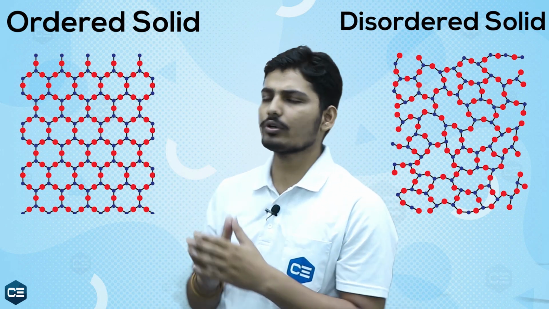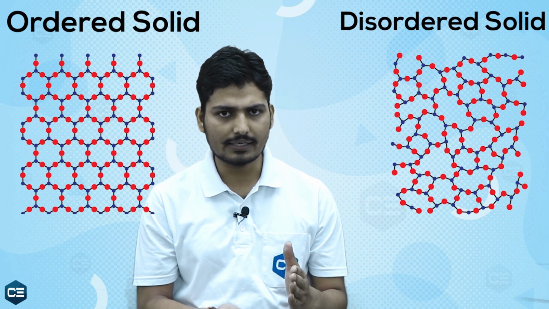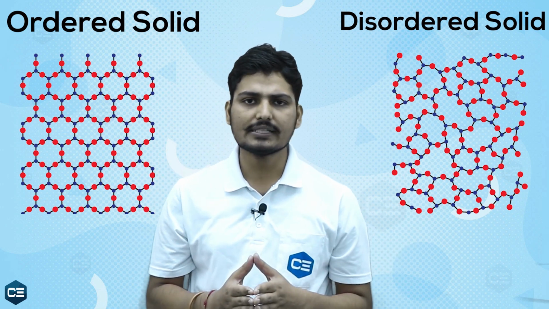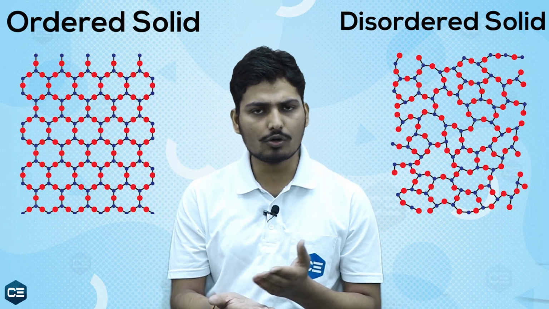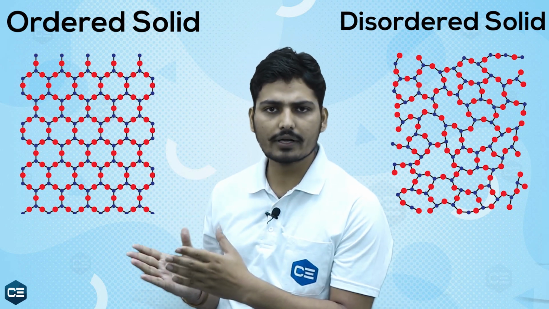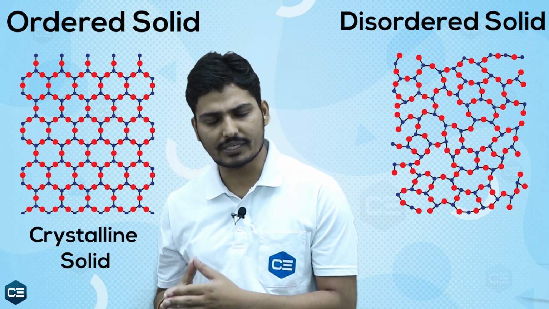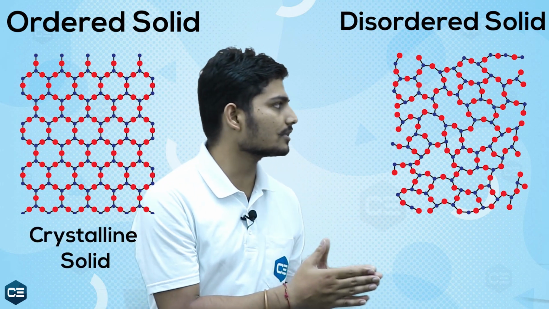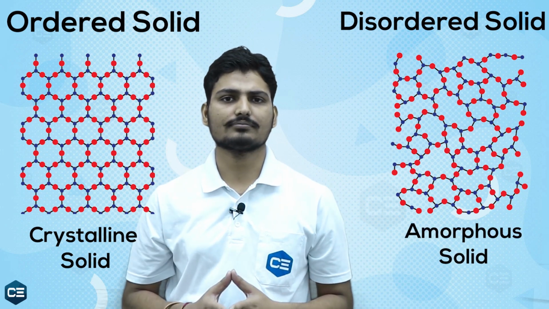So, the ordered solids have a long range of particles in the same manner, and disordered solids do not have the same particle structure in long range. The ordered solids are called crystalline solids, and disordered solids are called amorphous solids.